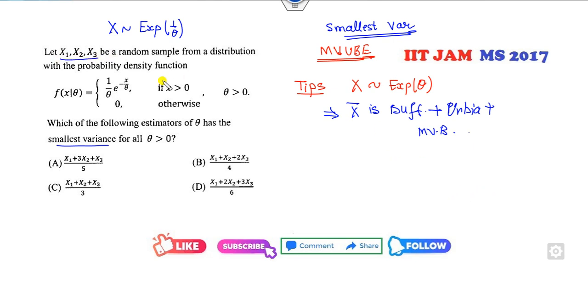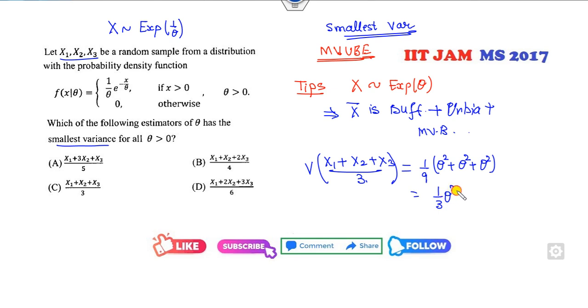So you have the three samples. What is the unbiased estimator of this? That is x1 plus x2 plus x3, divided by 3. Then which of the following has the smallest variance? I can find the variance of this. So what is the variance of this? 1 over 9 outside. The variance of x1 is theta square, since the parameter is theta. The second is also theta square. The third is also theta square. So the right answer is 1 over 3 theta square.